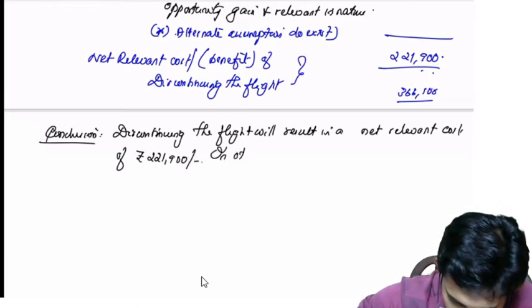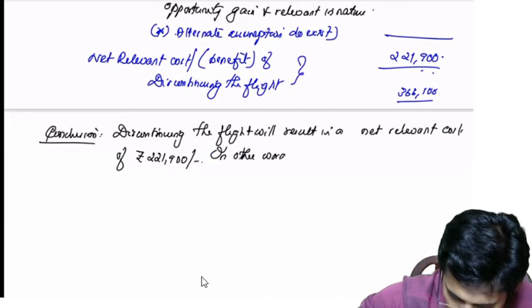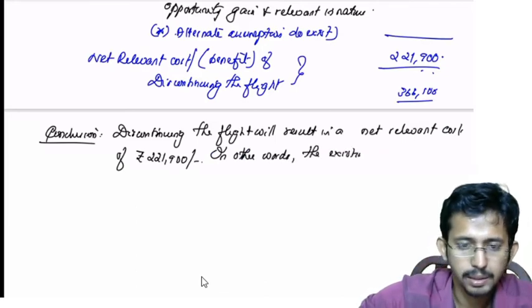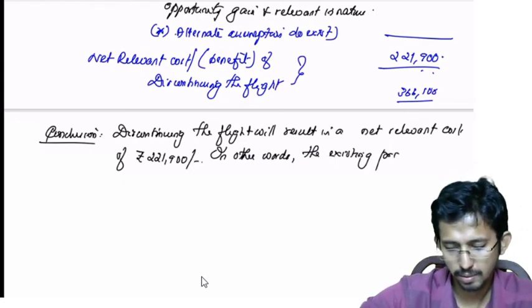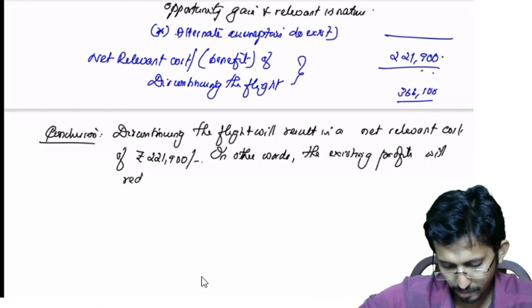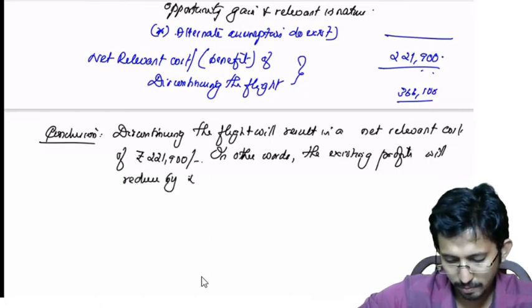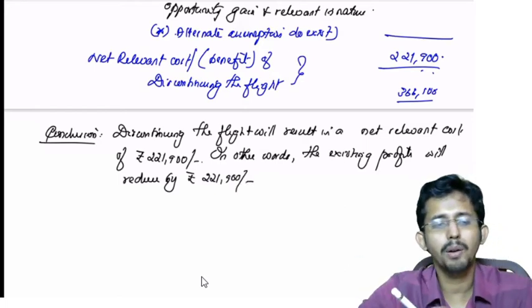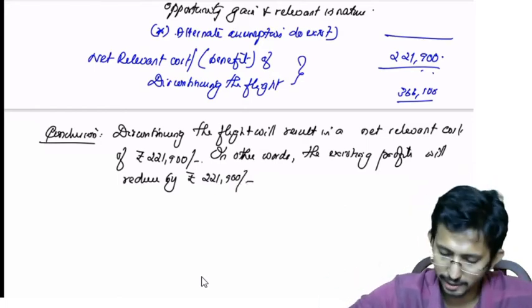In other words, the existing profits will reduce by rupees 2,21,900. Whatever the current profits are, they will come down by 2,21,900.